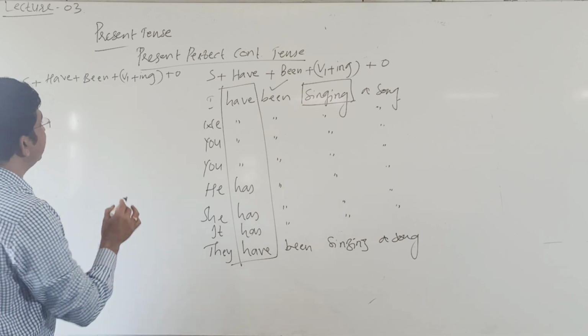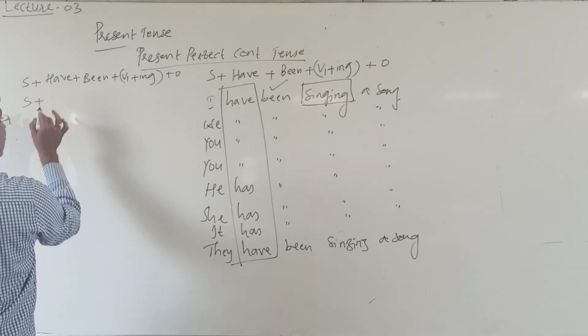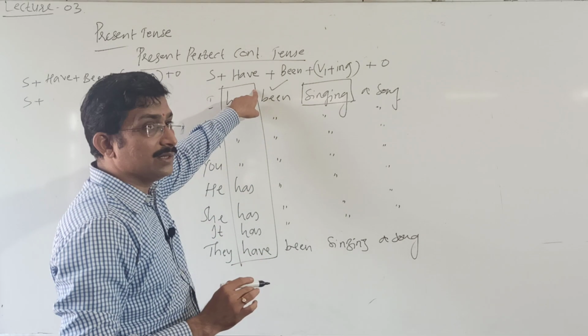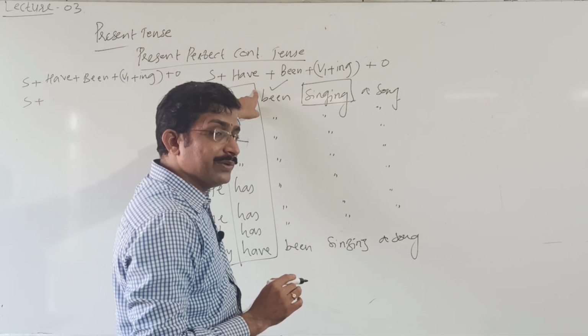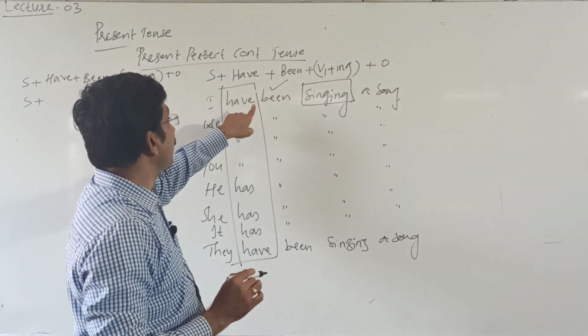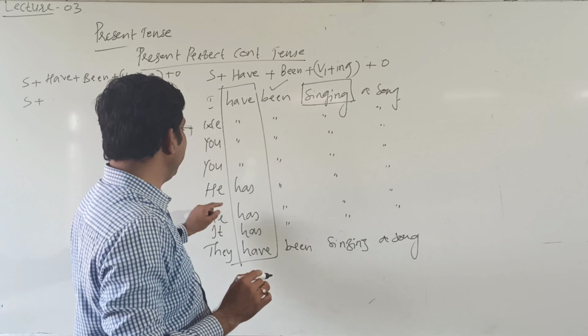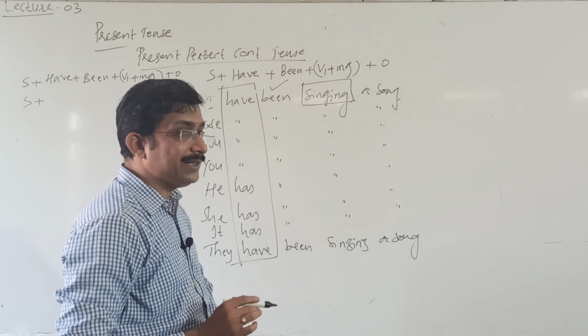So for the positive statement, its negative is: I have not. We have to use not with helping verbs. I haven't been, we haven't been, he hasn't been, they haven't been.